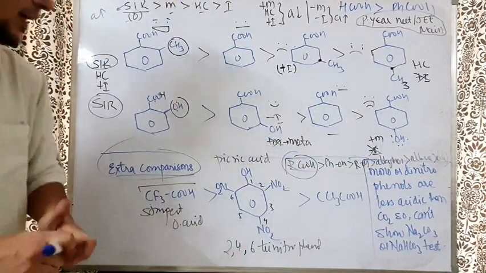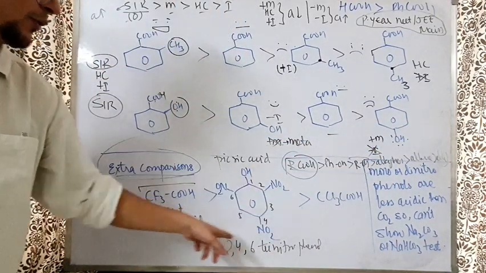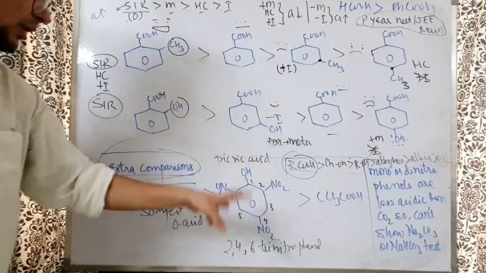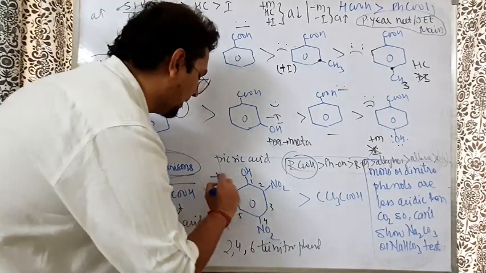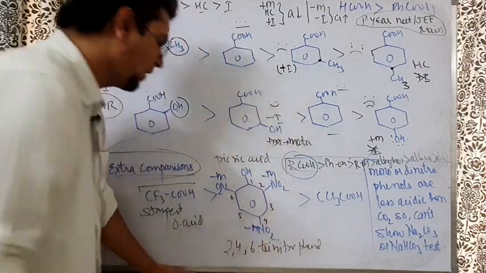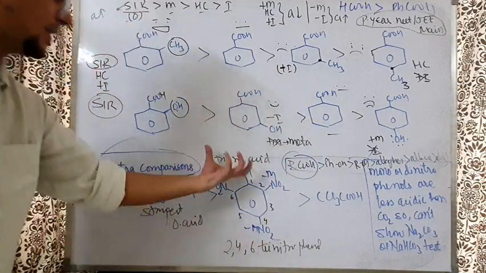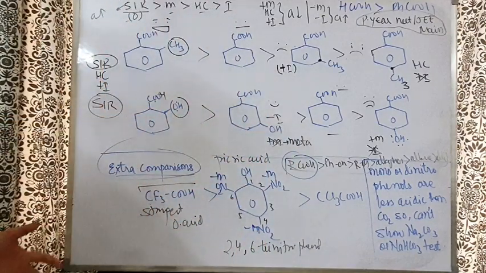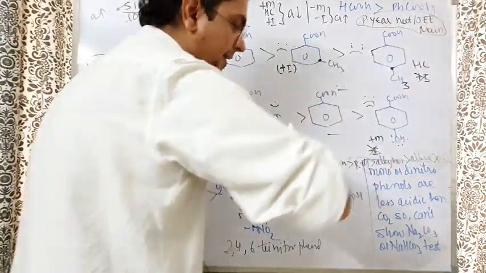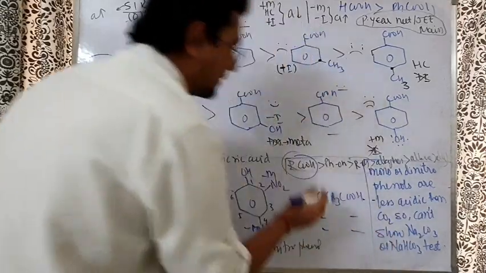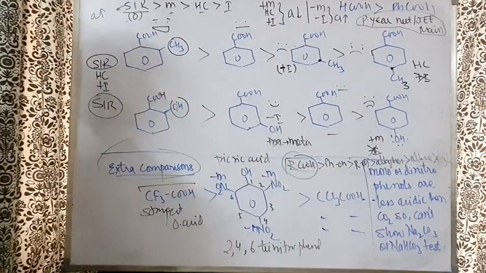But out of phenols, one, that is 2,4,6 trinitrophenol, you have to remember is exceptionally much more acidic due to a lot of minus M effect here. Because of that, it becomes excessively acidic, even more than any other carboxylic acid except trifluoroacetic acid. After that, trichloro and the remaining list is as it is. For the remaining list, you can rewind and check the previous part of the board. I have told you on the board.